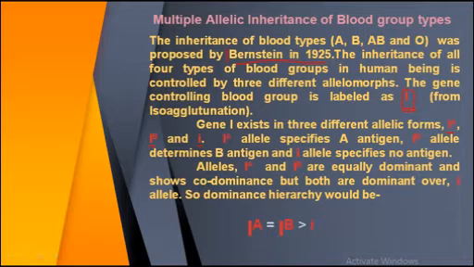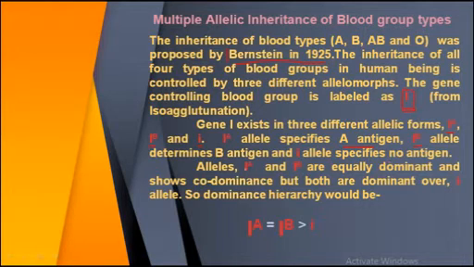These are the three alleles present on the gene I. The allele IA specifies A antigen, the allele IB determines B antigen, and the small i allele specifies no antigen.